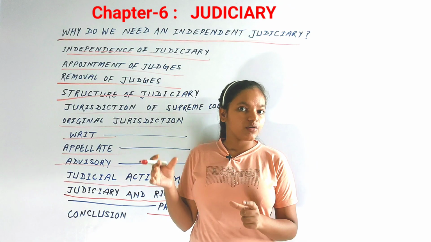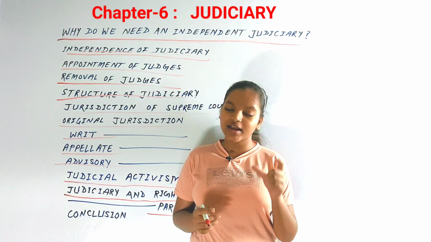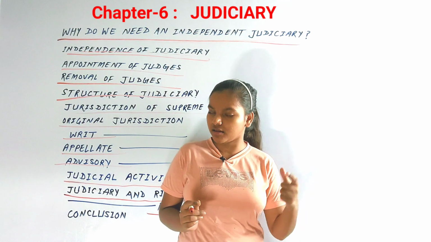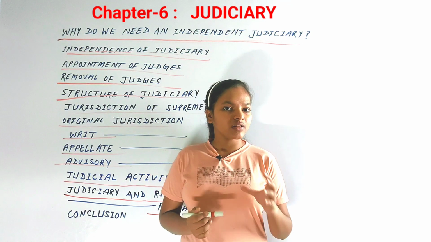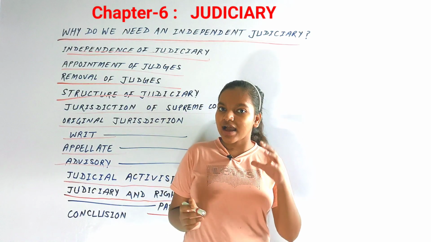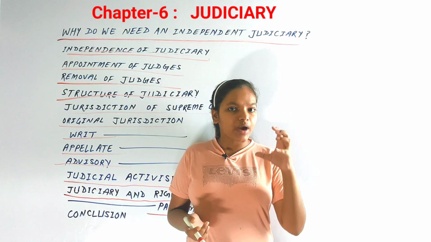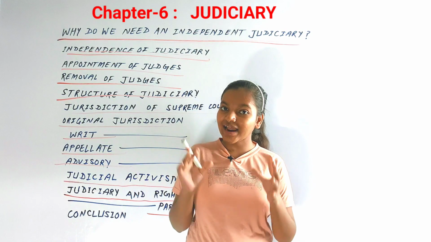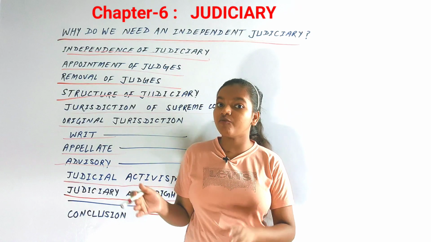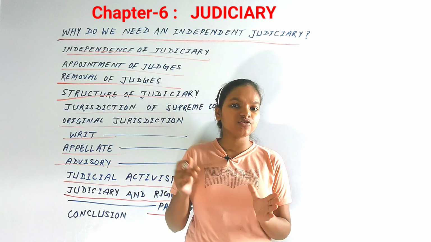Now we will see an example of that as well, that is the right to property. We all know that the right to property is no longer there, but how it was removed is also a big thing. The parliament wanted to repeal this article, which was a fundamental right, so that it could easily enact land reforms. It wanted private land for public uses, and that's why the parliament, in the name of enacting land reforms, wanted to repeal this fundamental right, the right to property.